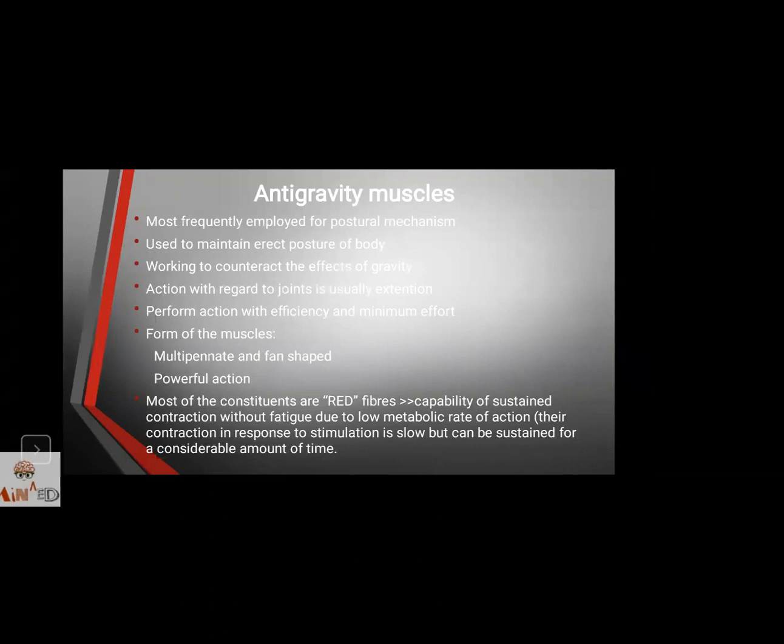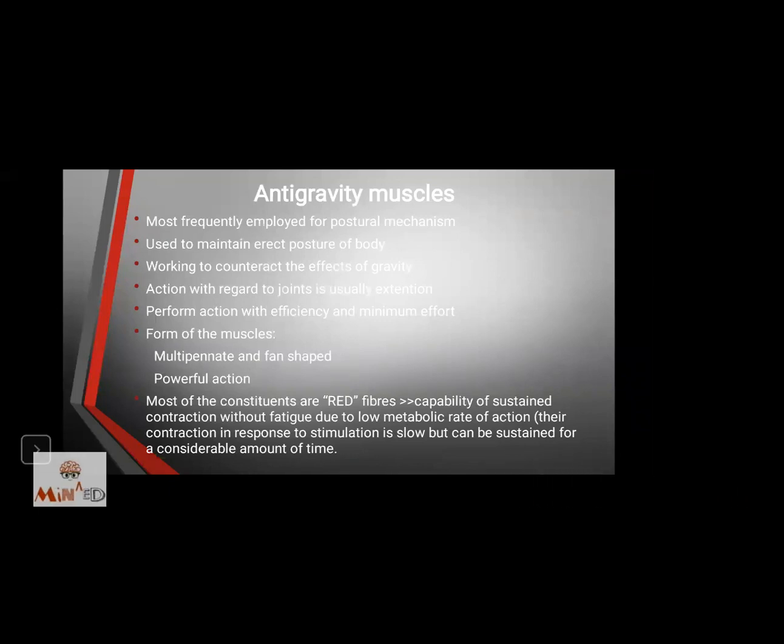Now, third, working to counteract the effects of gravity. As already explained, gravity pulls down and the anti-gravity muscles will do the opposite work. Fourth, action with regard to joints is usually extension. When you're slouching down, you're flexing your body. And when you try to sit straight, your whole spine will be in an extended position.